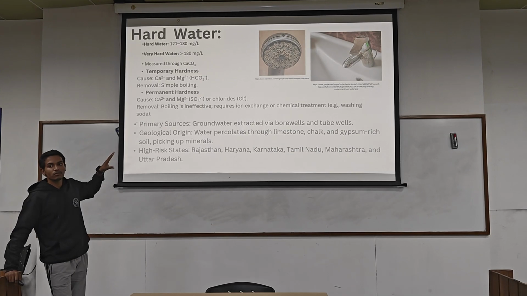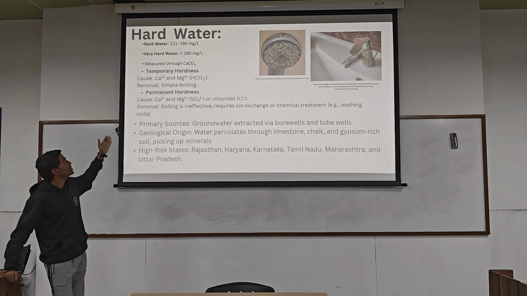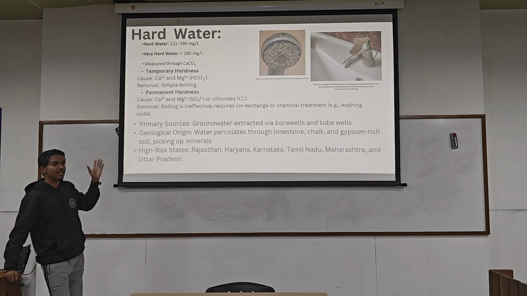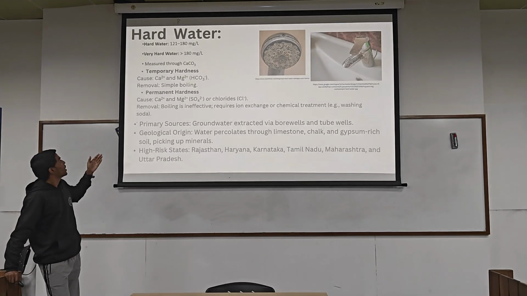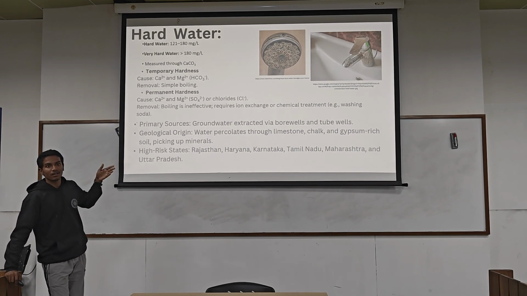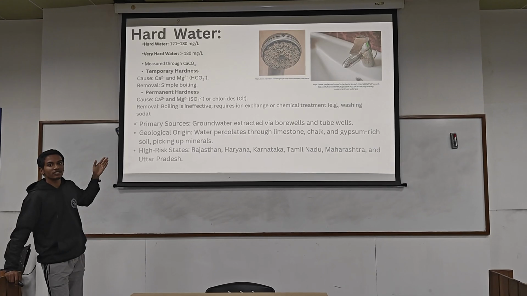How do we test it? We generally precipitate it, and from that we know how many mg/L of calcium carbonate there are. Basically, that's the concentration of calcium carbonate. This is a secondary test, we can say. There are two types: temporary hardness and permanent hardness. You must have read about it in school: heating breaks down the HCO3 compound.